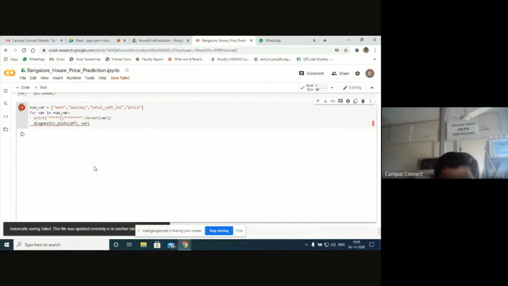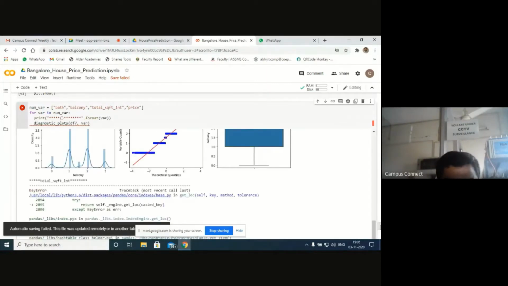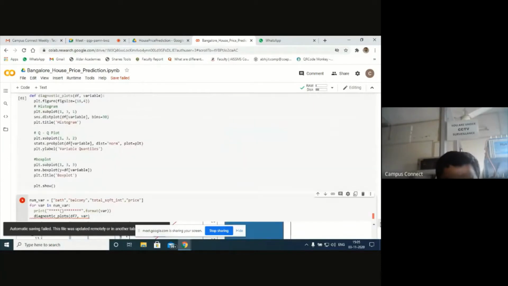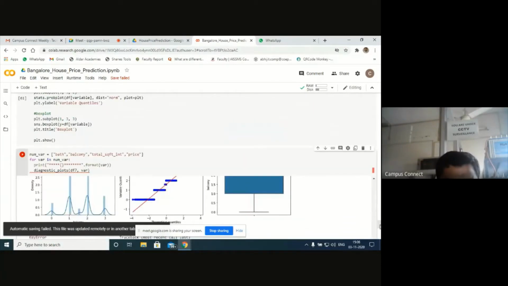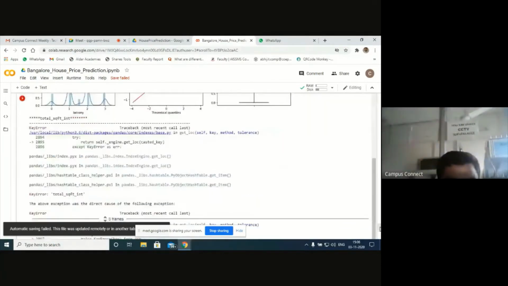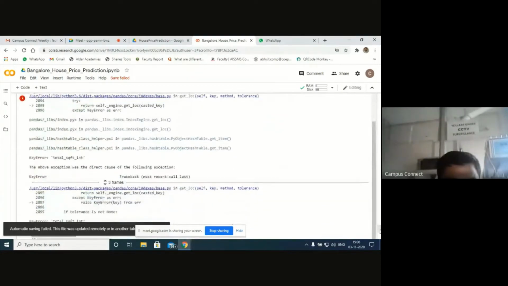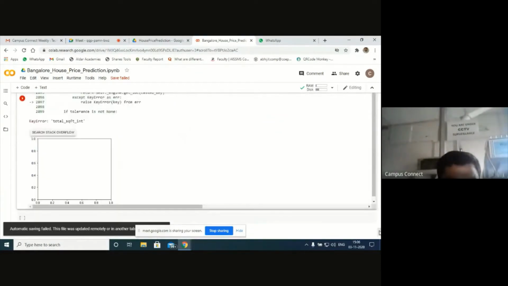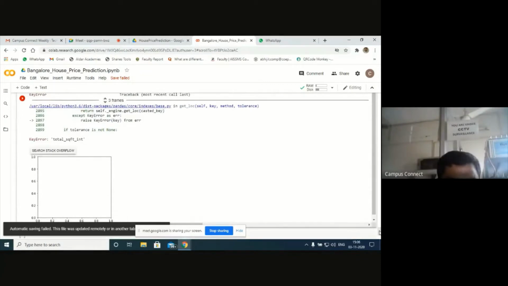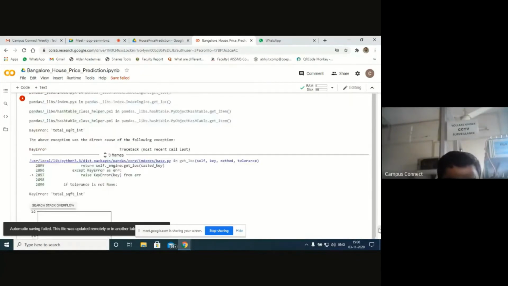Can you see these outliers? In the theoretical quantiles, I can see one outlier. What about the others? There is something wrong here. Total square feet int. Keyword error.